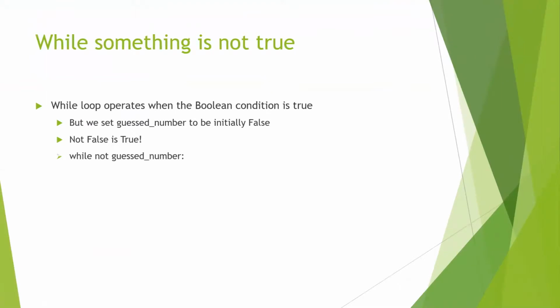So we're about to write the while loop, but we know that a while loop only runs when the Boolean condition is true. But we set guessed number to be initially false to match our intuitive thinking. So how do we fix that? Well, the opposite of false, not false, is true. So we would just begin with while not guessed number. So not guessed number will be true. And if guessed number is turned to be true at the very end, if the user actually guesses the correct one, then not true will be false, and the while loop will stop.